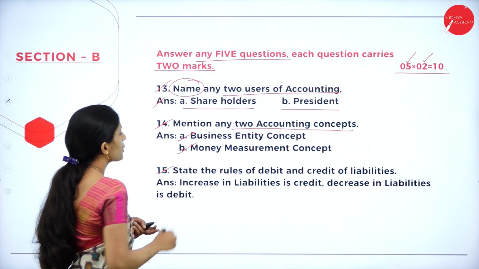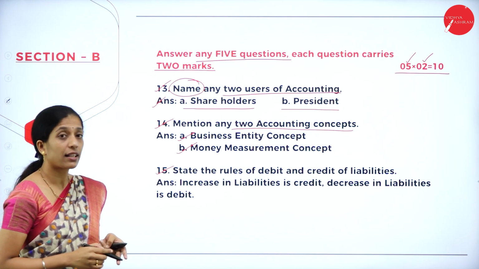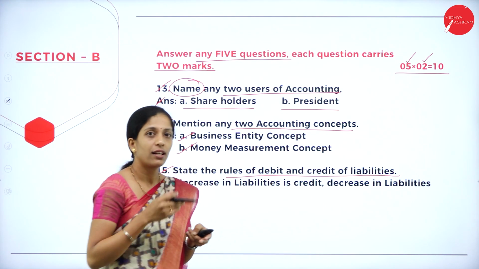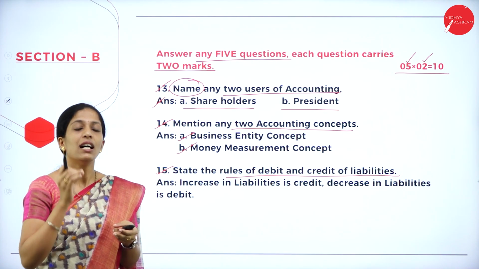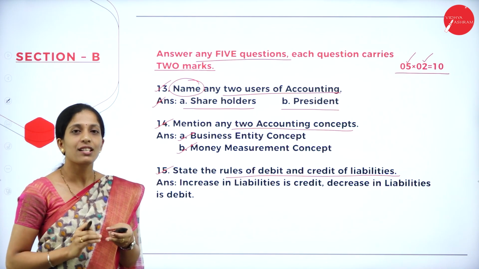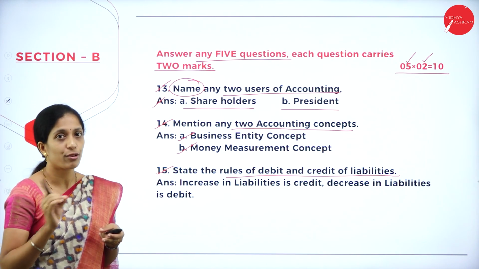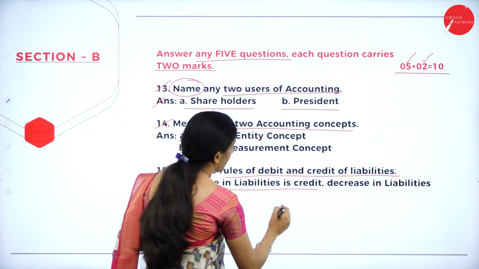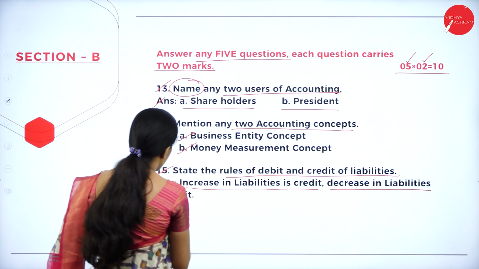Next one is state the rules of debit and credit of liabilities. So they have asked to write the rules of debit and credit of liabilities. So you have to remember the golden rule here. So increase in liability is credit and decrease in liability is debit.